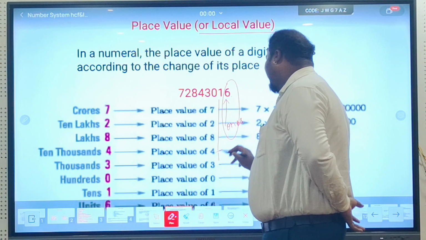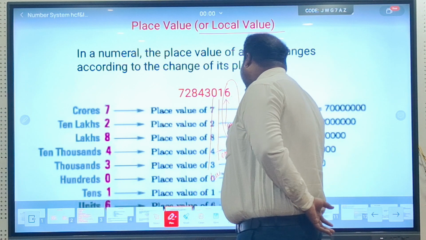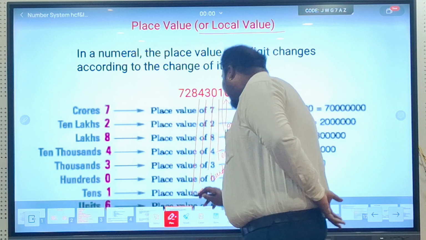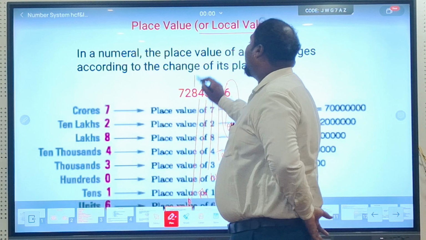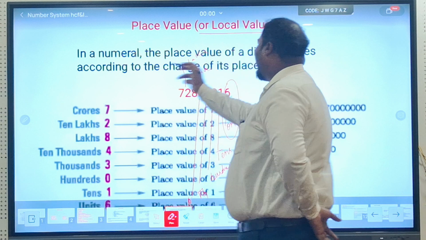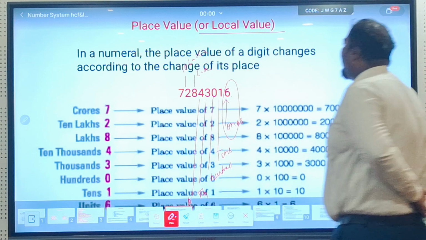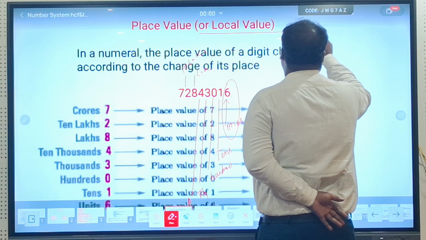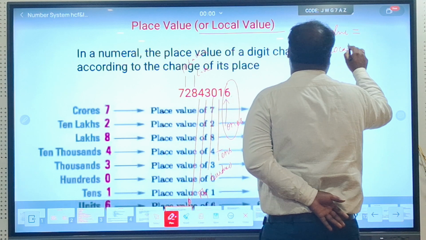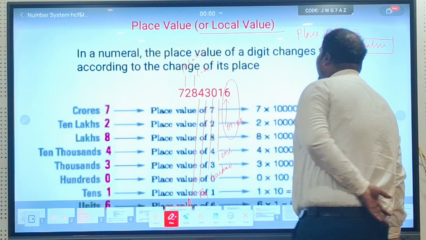This is the tens place, this is the hundreds place. Like that, this will be the thousands place, then comes ten thousands, then lakhs, then ten lakhs, and so on. If I talk about place value, we also say that place value is equal to local value. That is, another name of place value is local value.